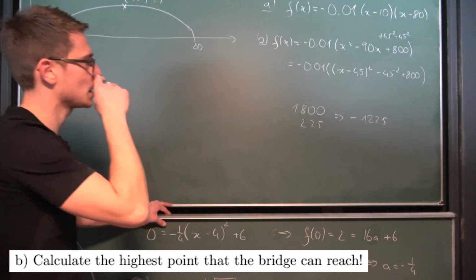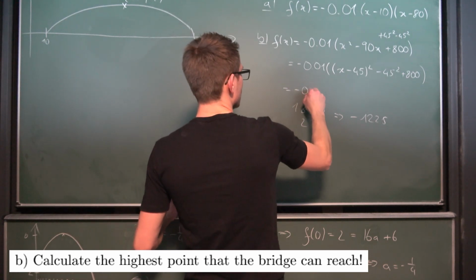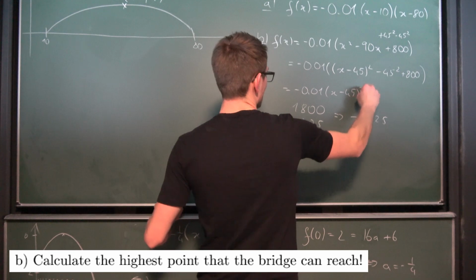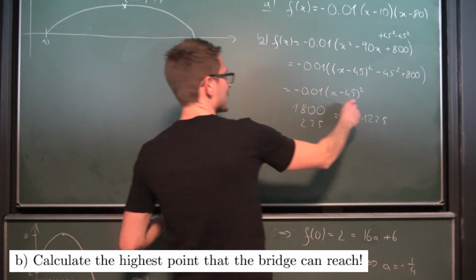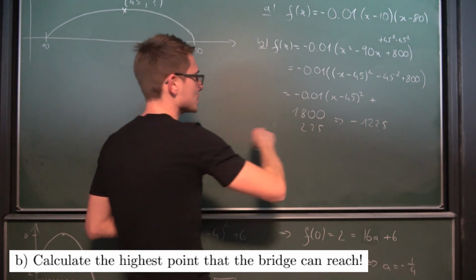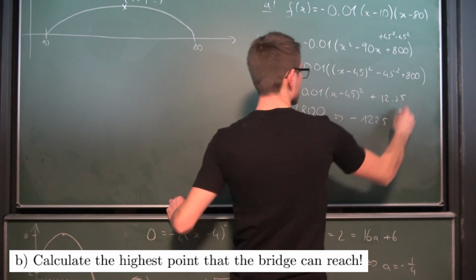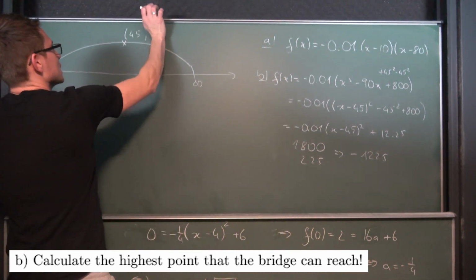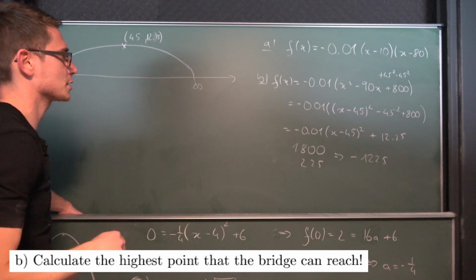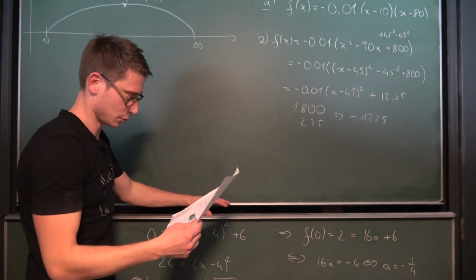So all of this times 0.01, we are going to get negative 0.01 times x minus 45 squared. And then we are going to get negative, and negative is positive, obviously must be positive, and all of this at 12.25. So this right here has 12.25 meters in height. And I hope I calculated everything correctly.